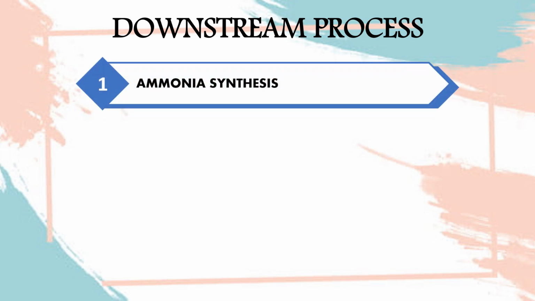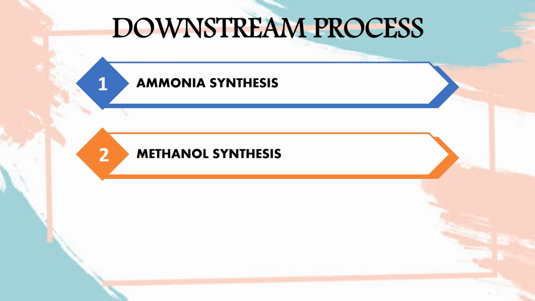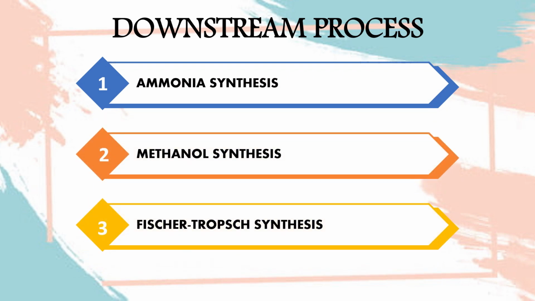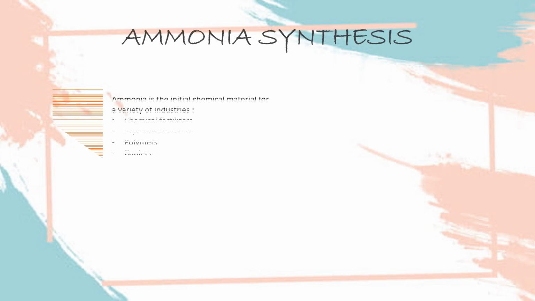Okay, we move to our topic. Our topic is the downstream process. From the downstream process, we have ammonia synthesis, methanol synthesis, and the last one is the Fischer-Tropsch synthesis. Okay, let's go. First of all is ammonia synthesis.